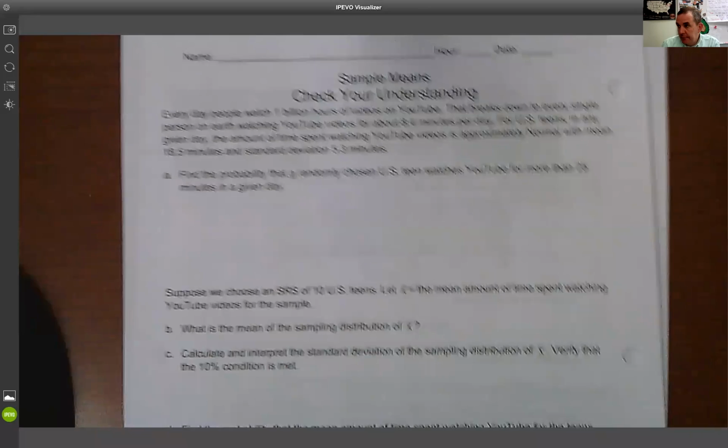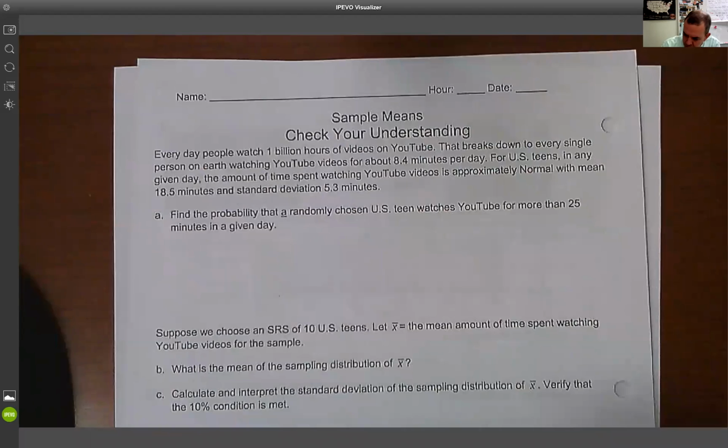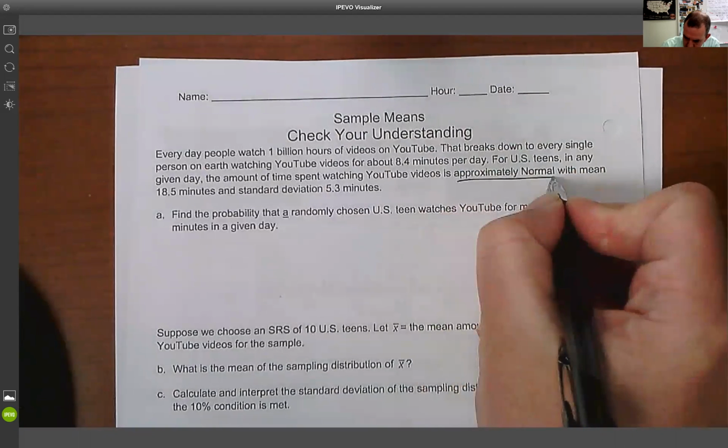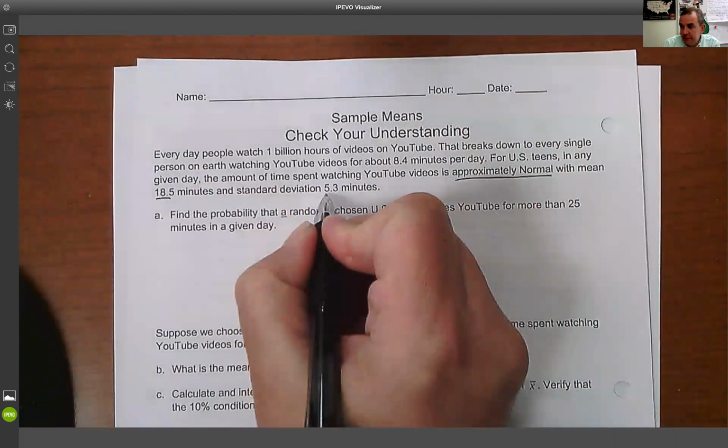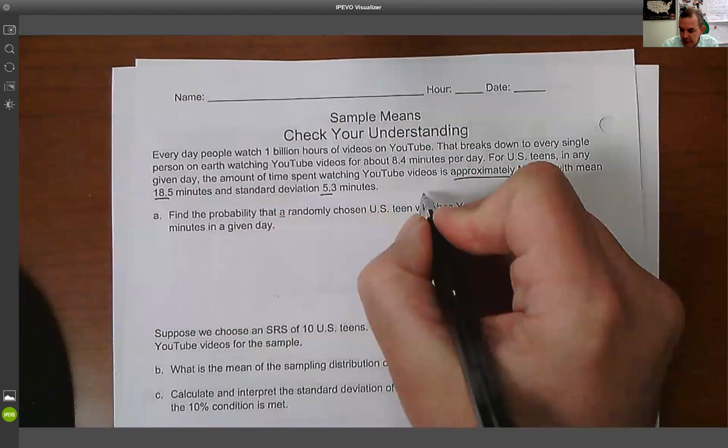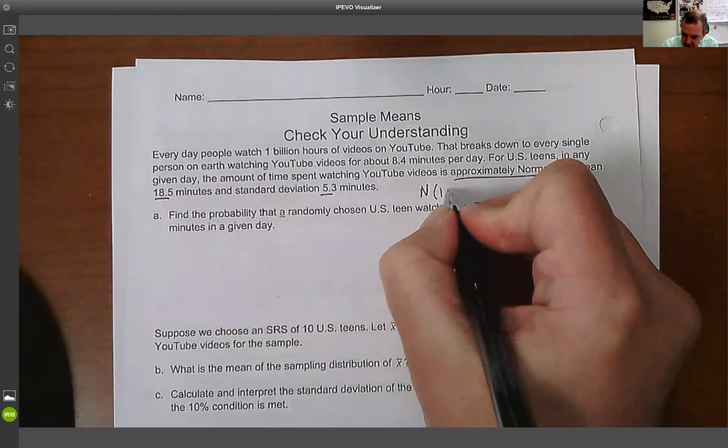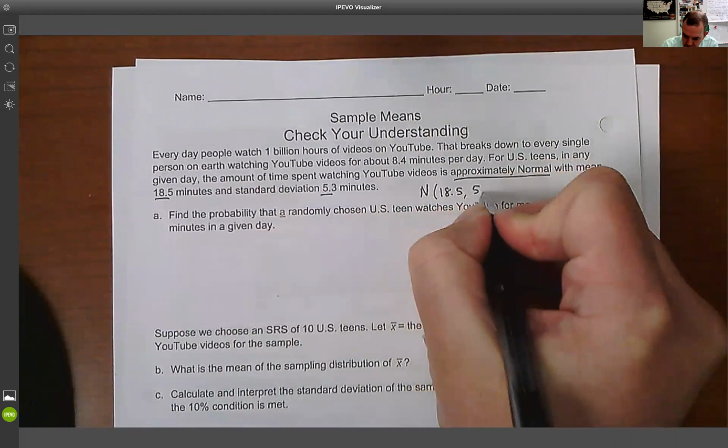Okay, we're going to take a look at the practice on our one sample means. So go ahead, share the screen, take a look. We've got a situation here about YouTube. YouTube here says we have an approximately normal distribution with a mean of 18.5 minutes and a standard deviation of 5.3. So that is a normal distribution, 18.5, 5.3.